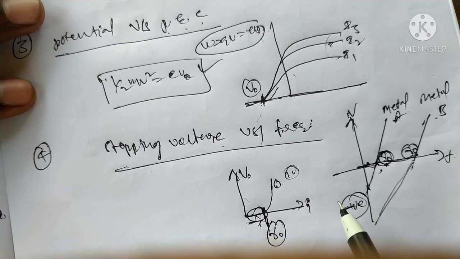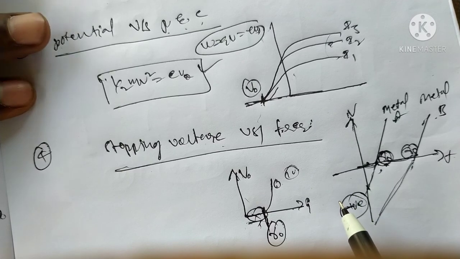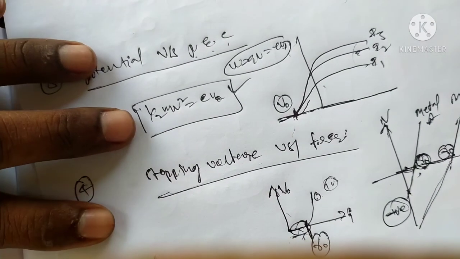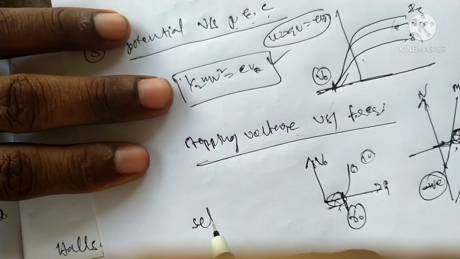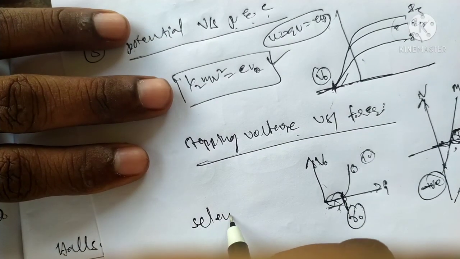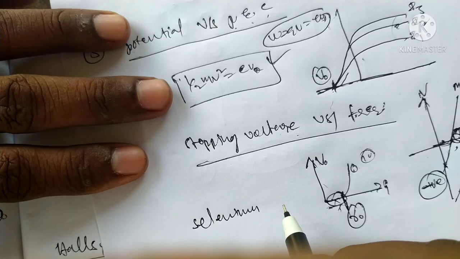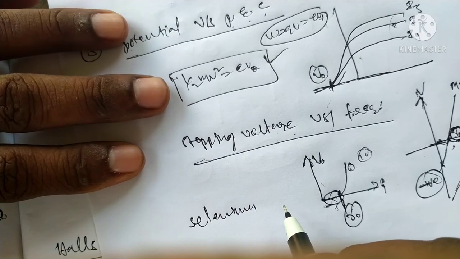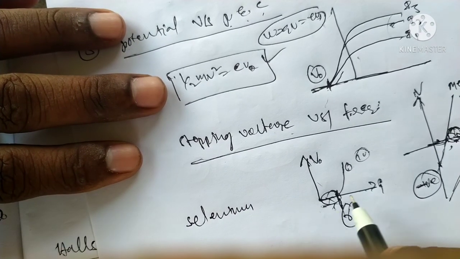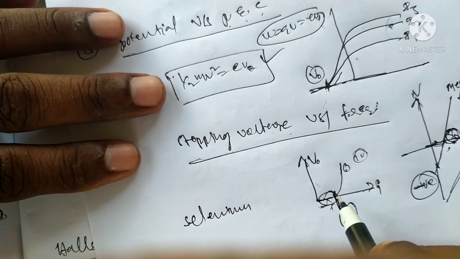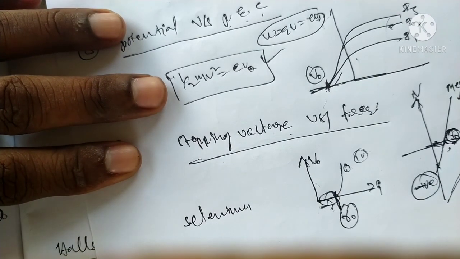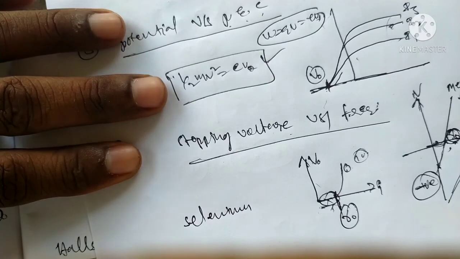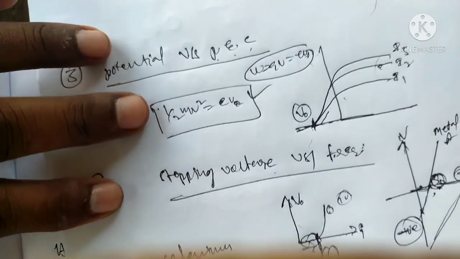This is more for selenium. Selenium is more sensitive than copper and zinc because it has a higher threshold frequency.